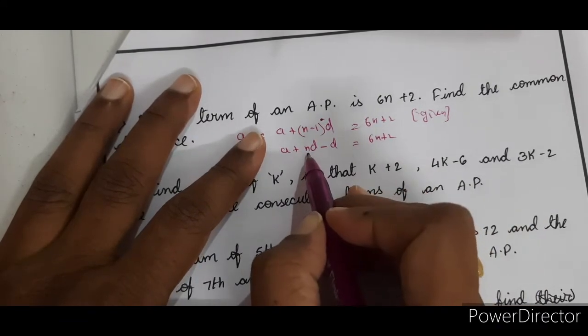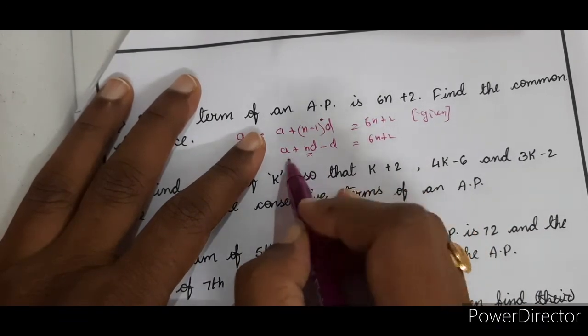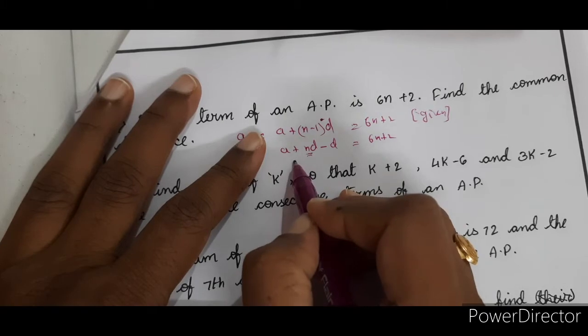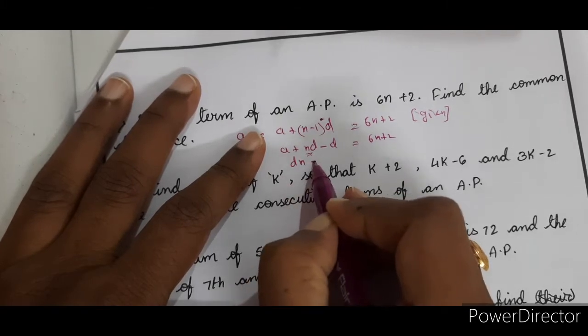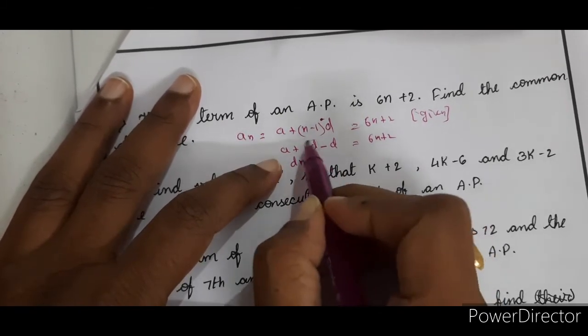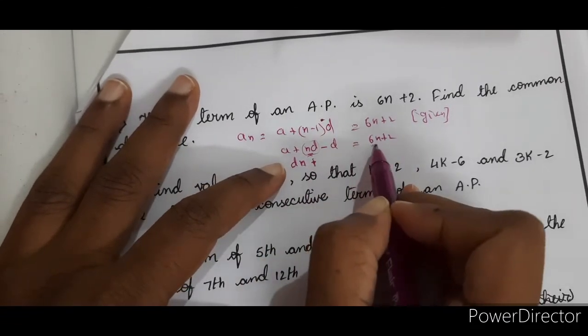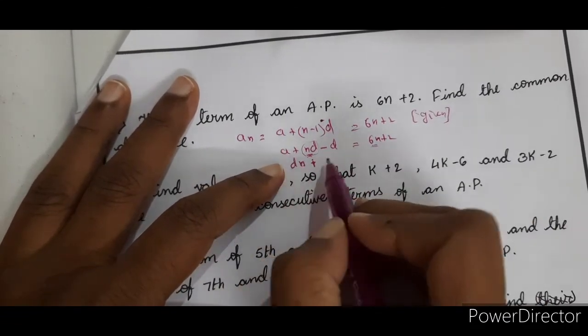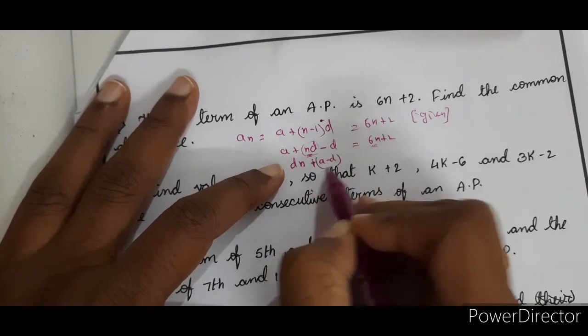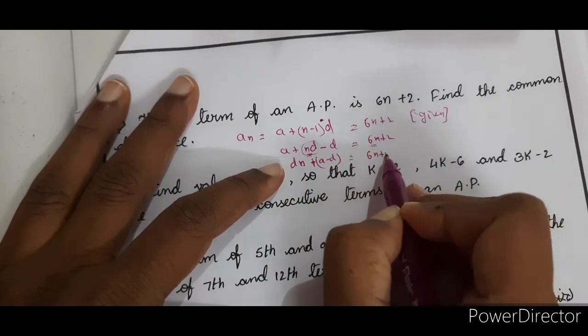So now take the n term separately and a minus d separately. I am writing nd as dn so that it will become easy for us to compare. dn plus a minus d is equal to 6n plus 2.